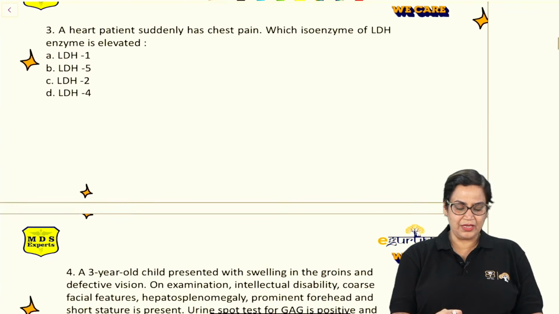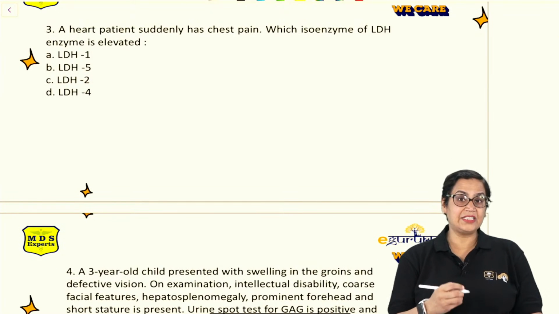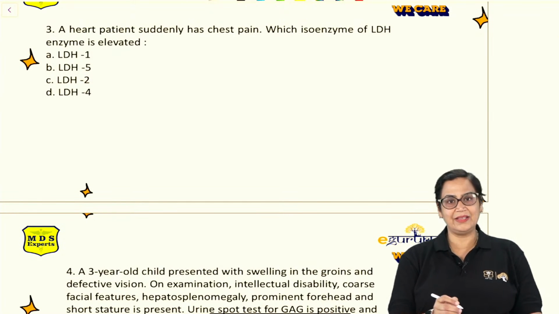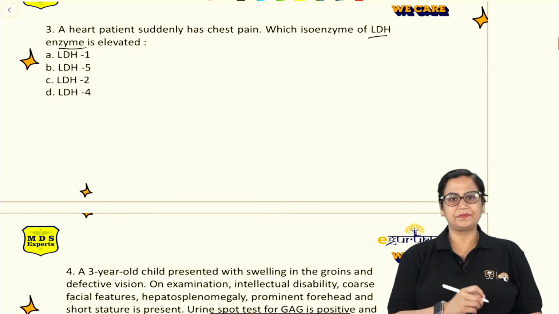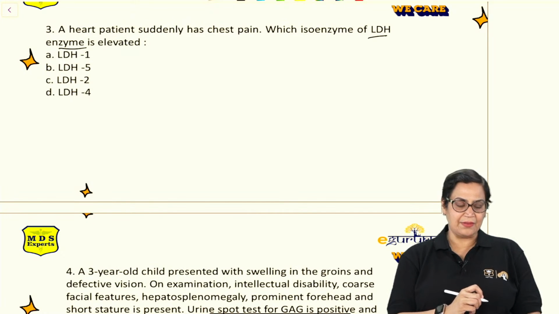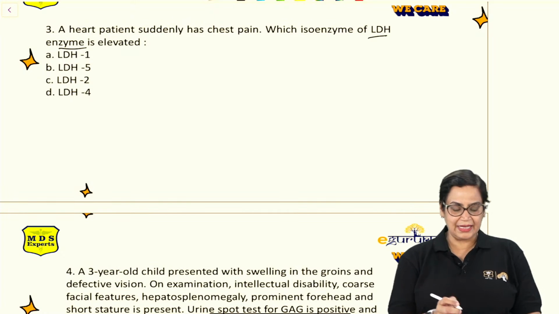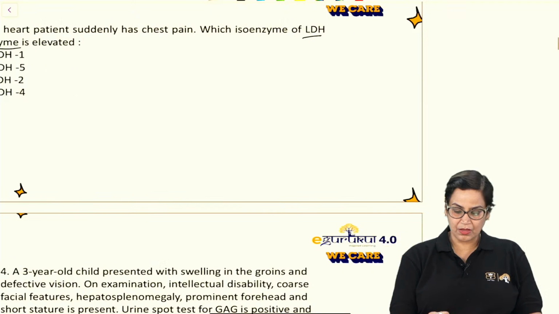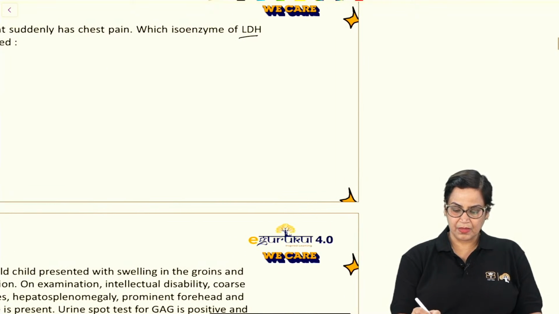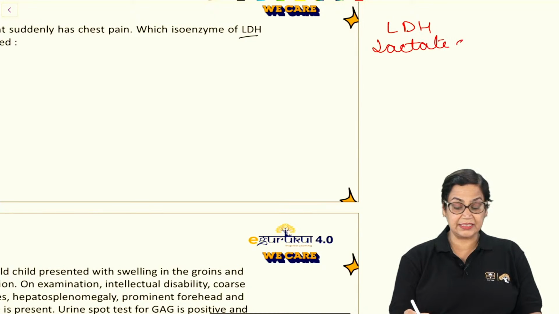Then question number 3, a heart patient suddenly has chest pain. Which isoenzyme of LDH enzyme is elevated? Now, if we look at the LDH enzyme, you know what is the full form of LDH? It is lactate dehydrogenase. Just now I discussed this enzyme.